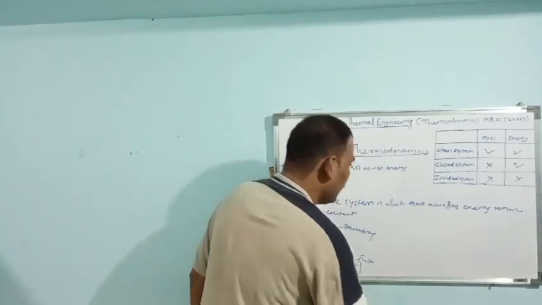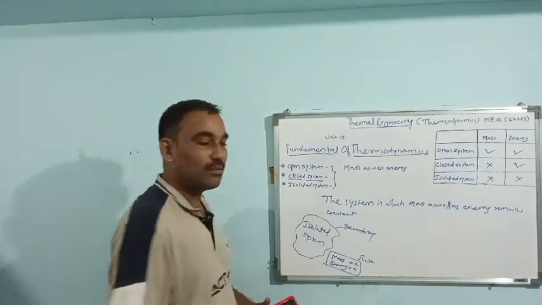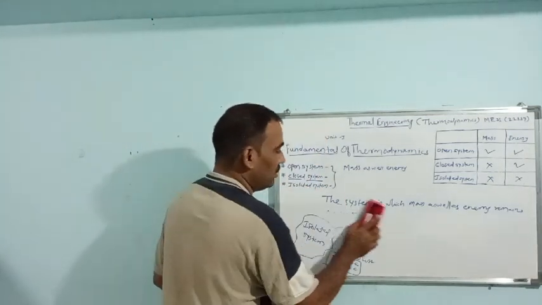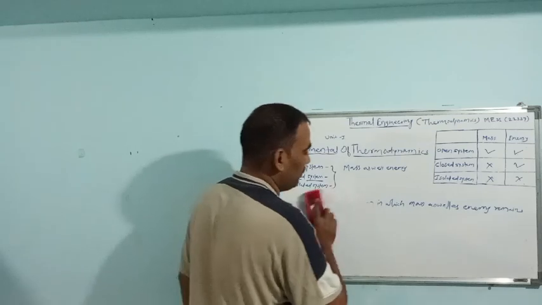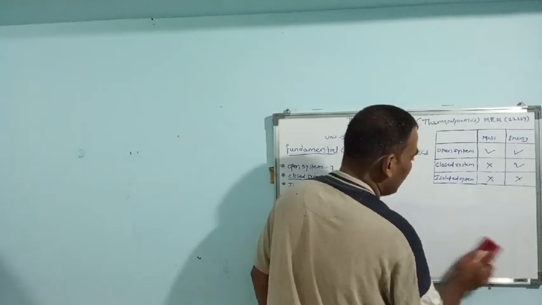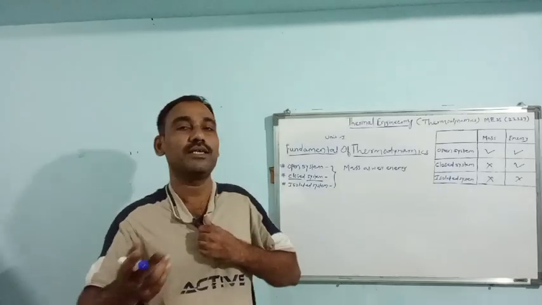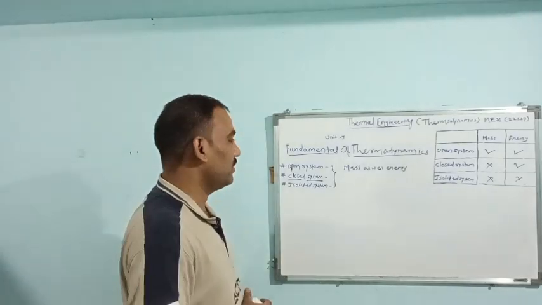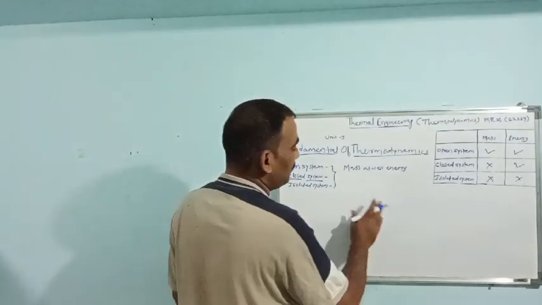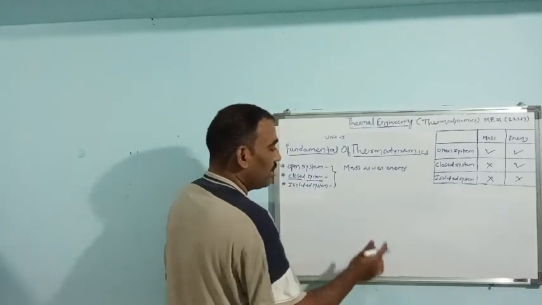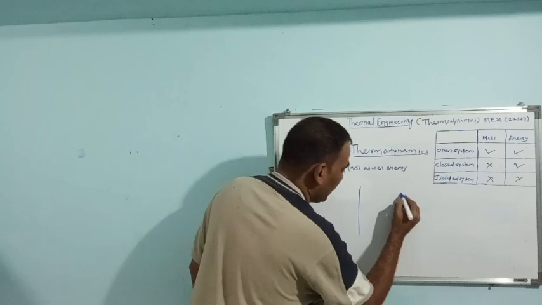Why I have given you the example of isolated system as thermos? The meaning of isolated system I have also explained in short in previous videos. You can find it. See, consider the thermos.